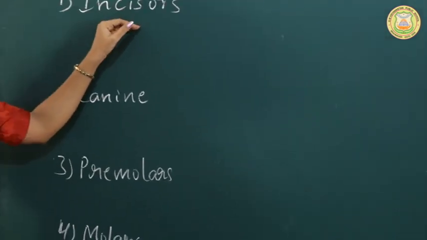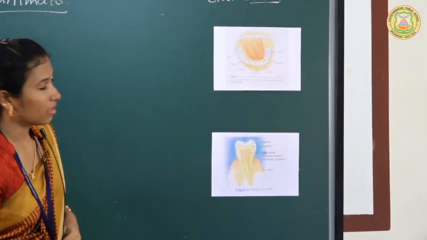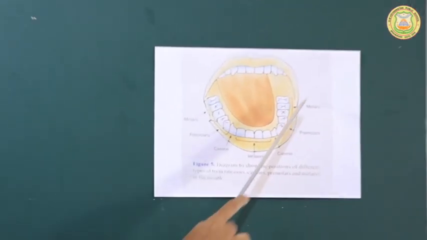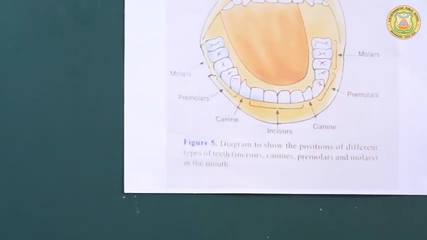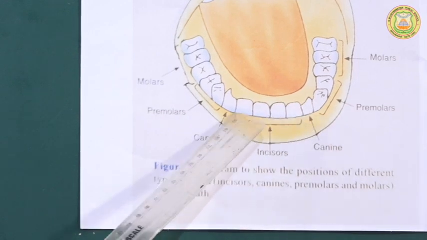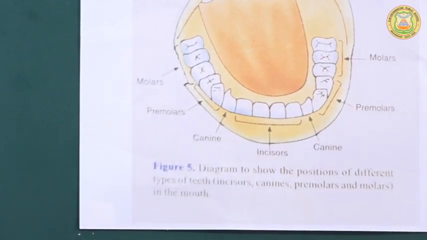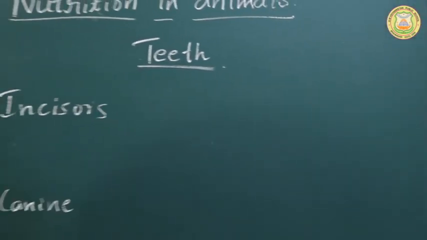Now let us see what the incisors are. Incisors are the teeth present in the front region. If you take the lower jaw and look at the front position in the center, you can see 4 teeth here. These 4 teeth are called incisors, and the main function of these incisors is to bite and cut the food particles.